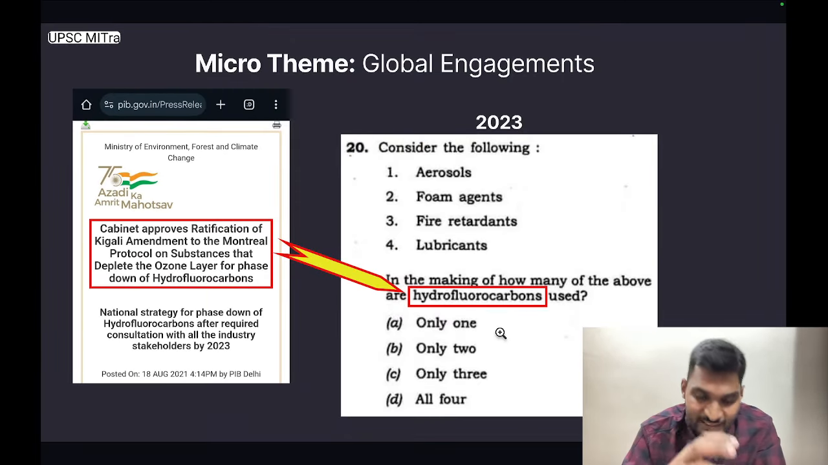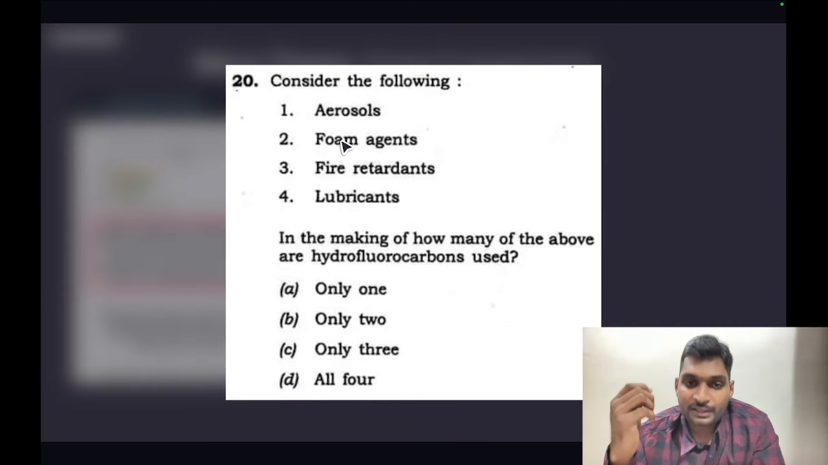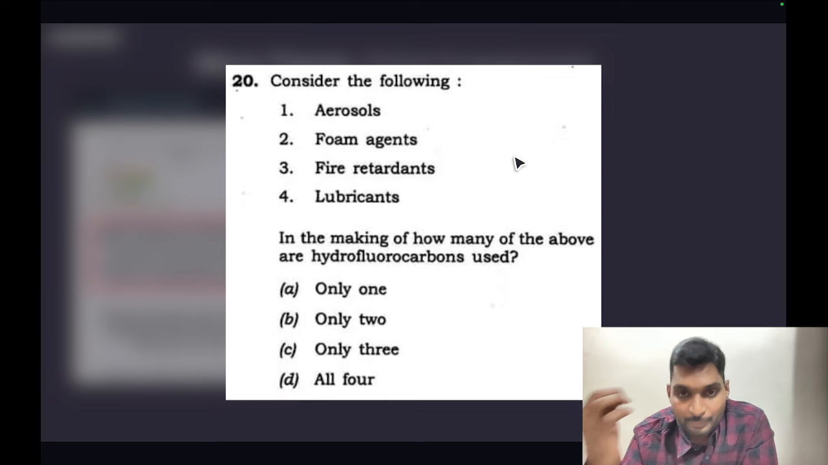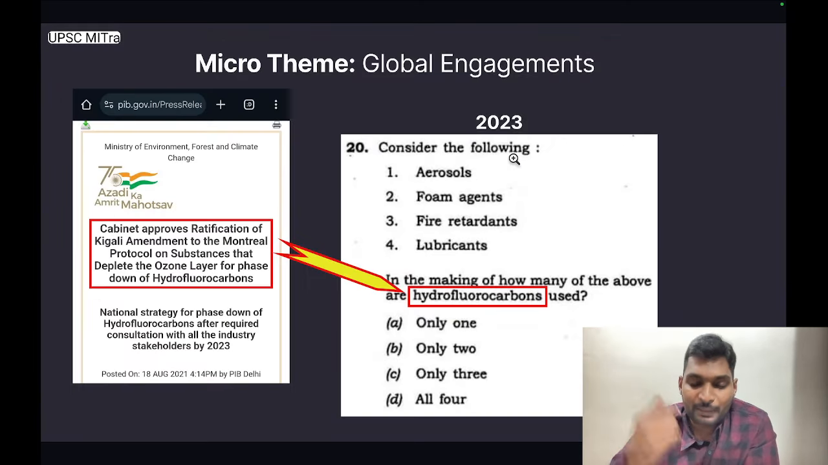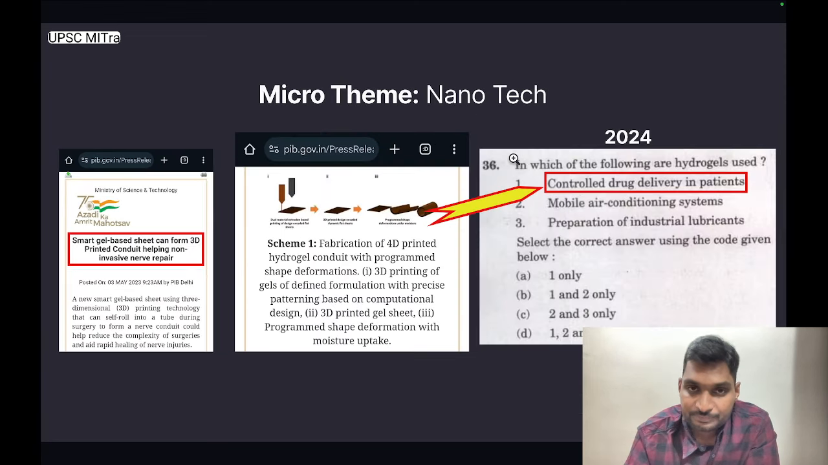UPSC used this keyword to frame a level 3 question in prelims 2023. The question was this. Consider the following: aerosols, foam agents, fire retardants, lubricants. In the making of how many of the above are hydrofluorocarbons used? So here the paper setter is expecting us to have nuanced information with respect to hydrofluorocarbons and in what respects is it used: lubricants, fire retardants, foam agents, aerosols. So level 3 question under the micro theme of global engagements.